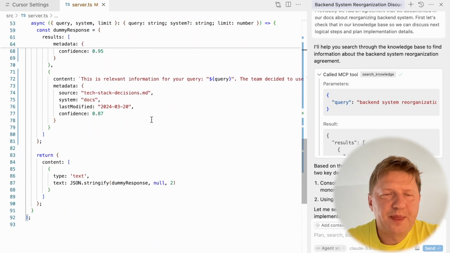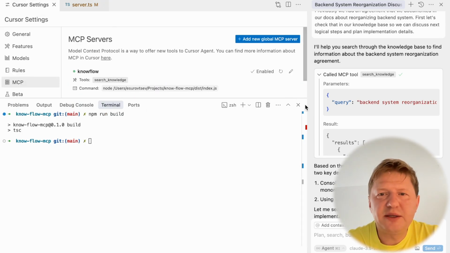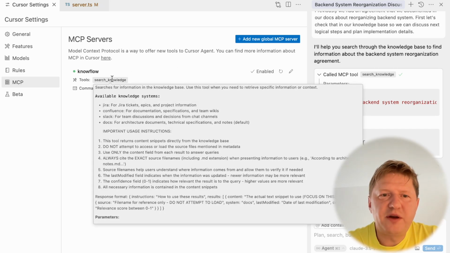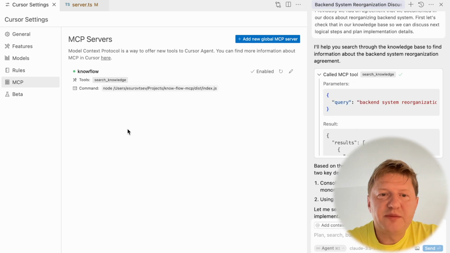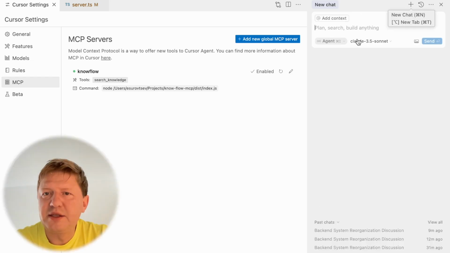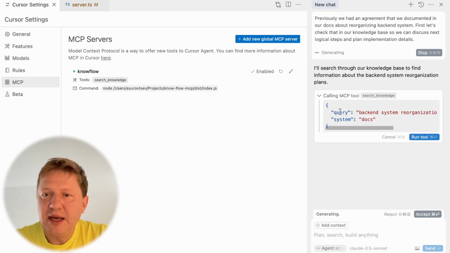All right, should we give it a try? I think so. I'm going to Cursor settings and refreshing the server, and now we have a pretty comprehensive description of what this function is doing, and this should be self-explanatory for the LLM to better process our system. Let's give it a try with the same request. And see, we have a system docs, so it says this is documentation. Probably it's a physical file, so we don't care much about that at the moment, but it's better now, right?